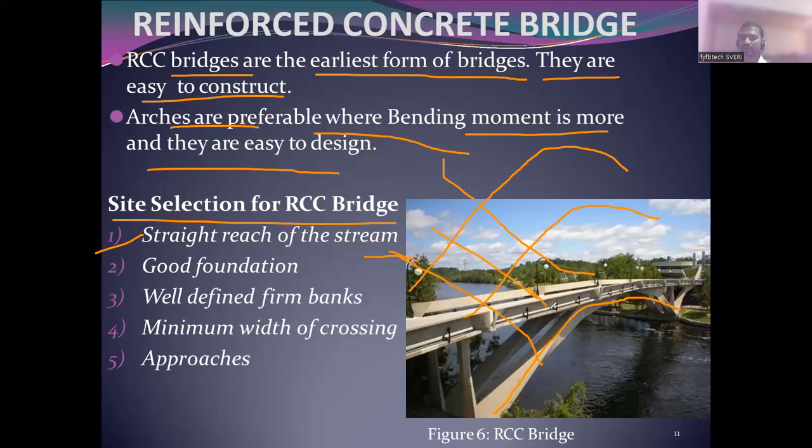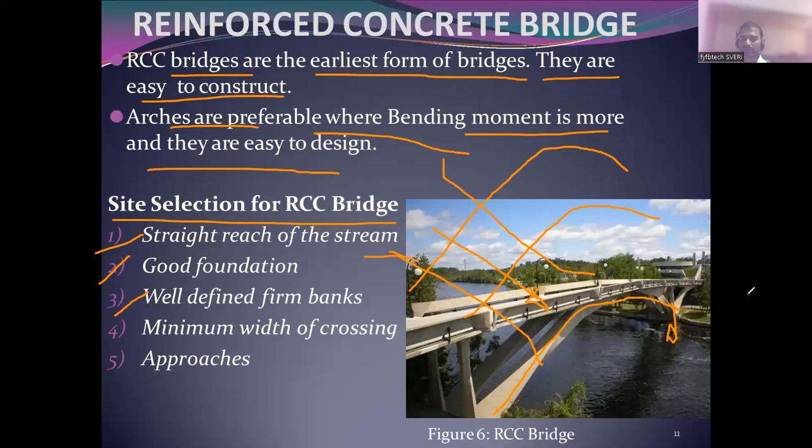Here you can construct the bridge. Good foundation: the foundation for this bridge should be good. Well defined firm embankment. Embankment means the soil on its side should be firm, means strong.